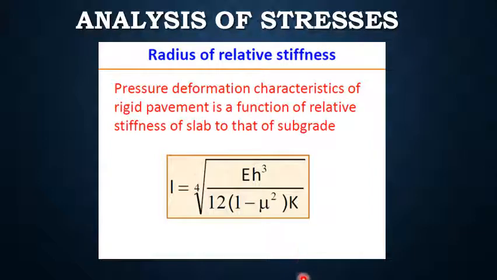Westergaard defined this term as radius of relative stiffness and gave an equation: L is equal to the fourth root of E H cube by 12 K into 1 minus mu square. In this equation, L is radius of relative stiffness in centimeter, H is slab thickness in centimeter, E is modulus of cement concrete in kg per centimeter square, mu is Poisson's ratio of concrete that is 0.15, and K is subgrade modulus or modulus of subgrade reaction in kg per centimeter cube.